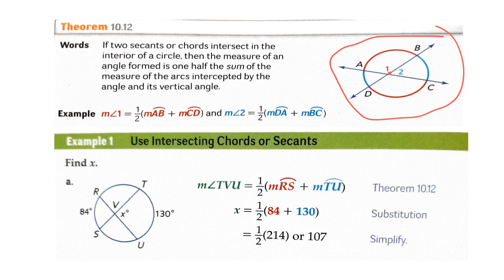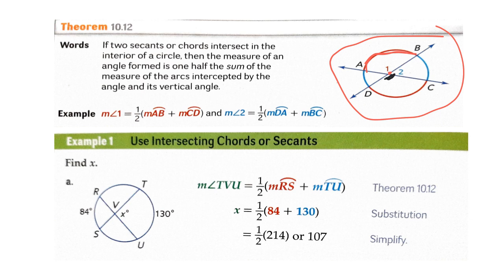For angle 1, its intercepted arc is AB, and its vertical angle is this one. So DC must be the intercepted arc of the vertical angle of 1.